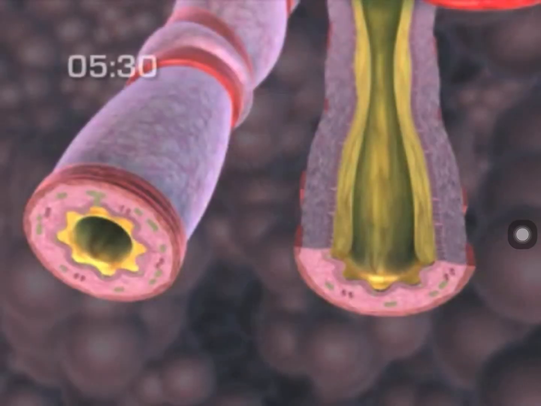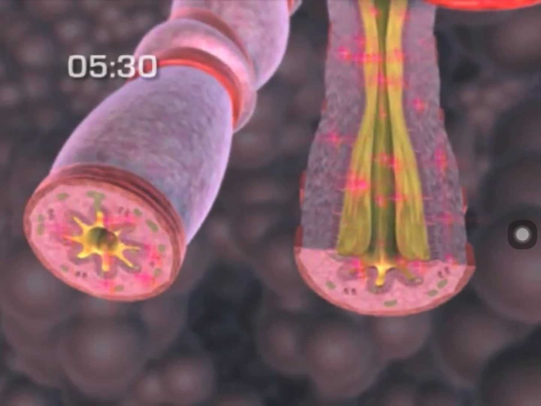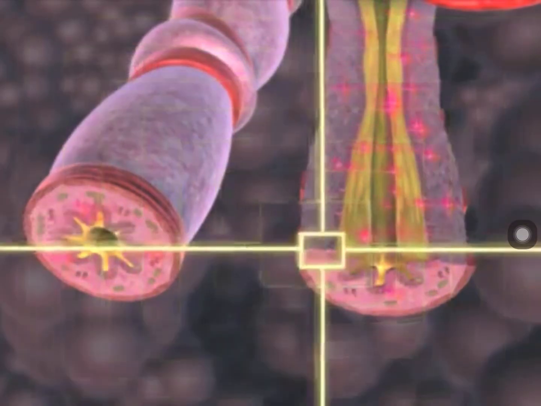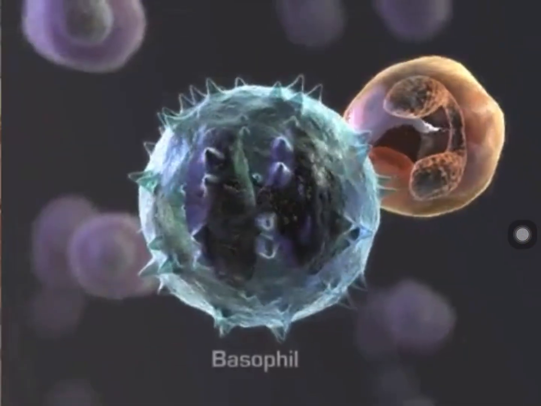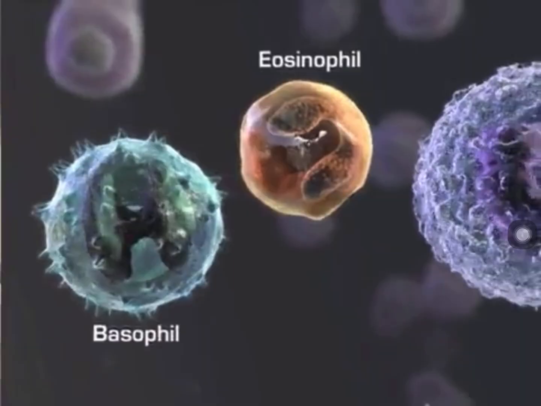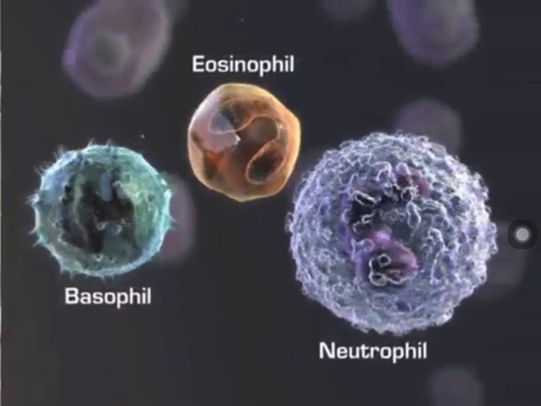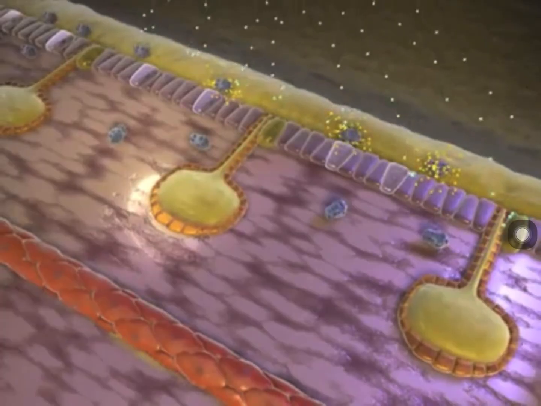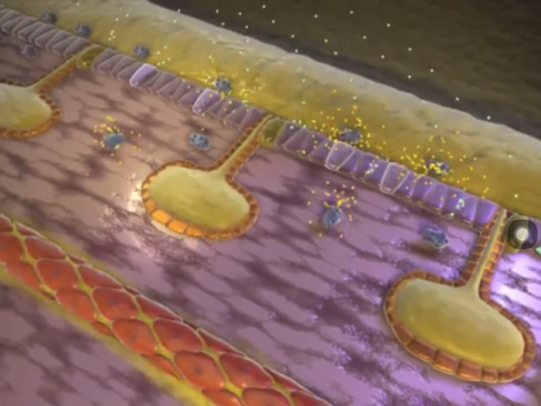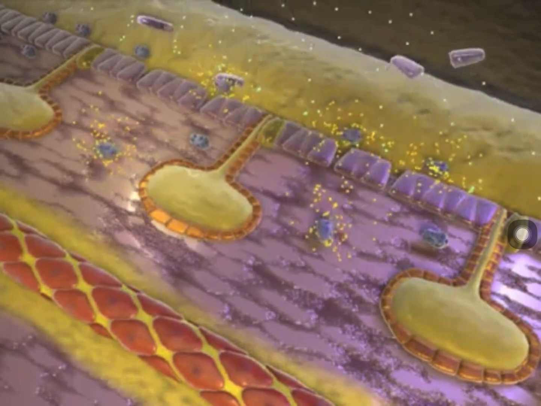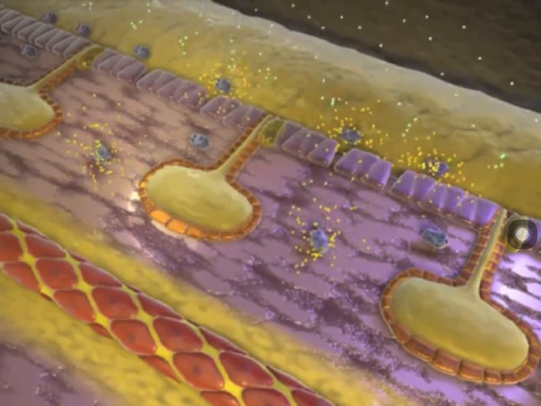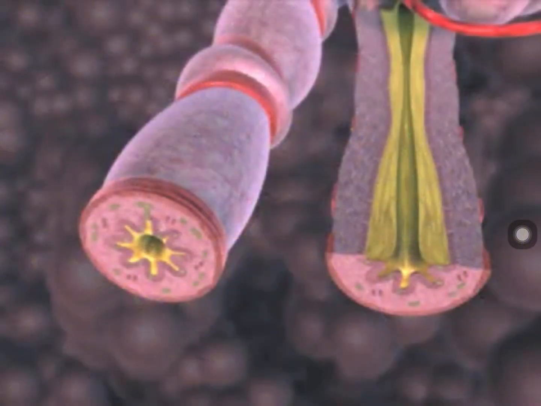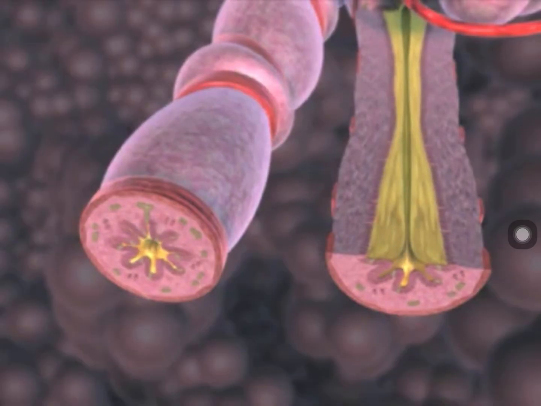Late phase response develops 4 to 8 hours after exposure to an asthmatic trigger. Release of inflammatory mediators induces the migration and activation of other inflammatory cells, basophils, eosinophils, and neutrophils. The late phase response involves inflammation, increased airway responsiveness, and renewed bronchospasm. These symptoms lead to further airflow limitation and continued heightened airway responsiveness. This sequence prolongs the asthma attack and sets into motion a vicious cycle of exacerbations, including additional edema, epithelial injury, and impaired mucociliary function.